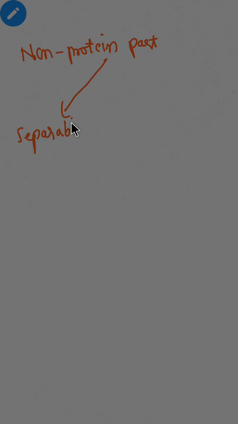Non-protein part, or non-protein portion. If this non-protein portion is separable from the holoenzyme, that means we are able to separate it from the enzyme, then it is called cofactor.